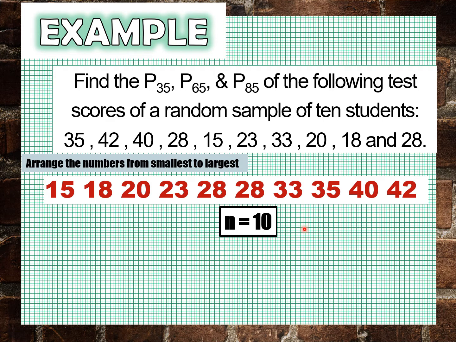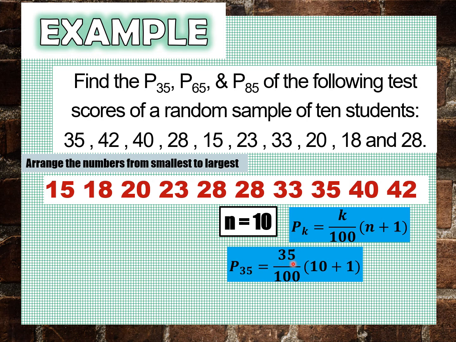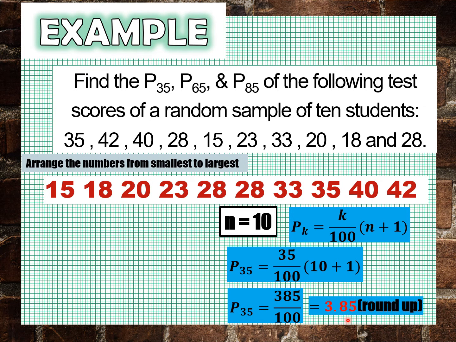And then, let's solve now for the 35th percentile. So, yung value ng k natin is equal to 35. And take note, yung denominator natin is 100 kasi sinusolve natin yung percentile. So, we have now 10 plus 1 is 11, times 35 is equal to 385, divided by 100. That is equal to 3.85.